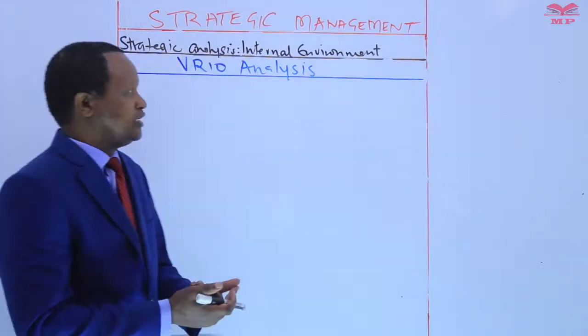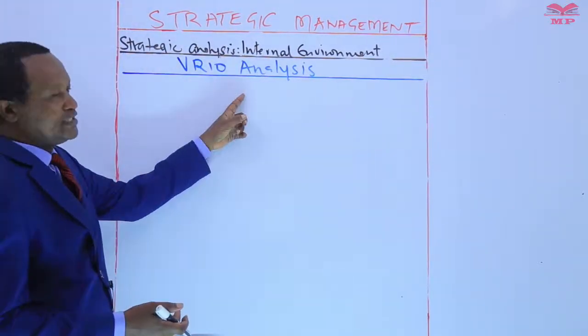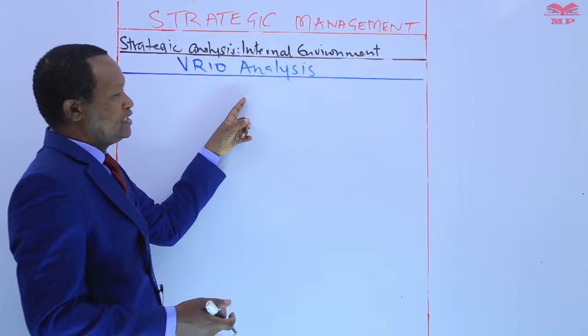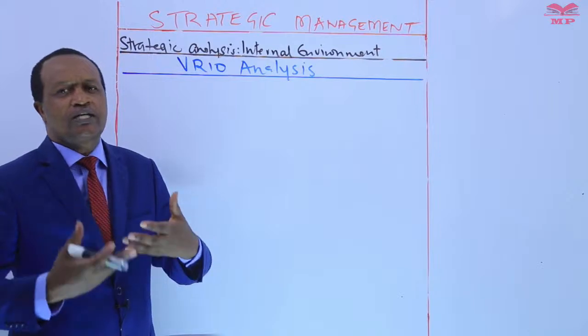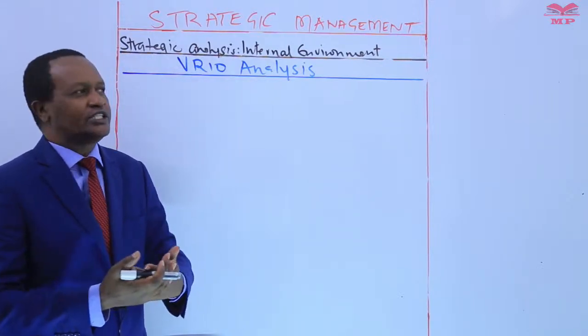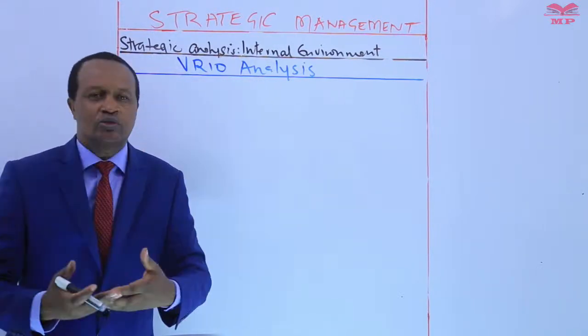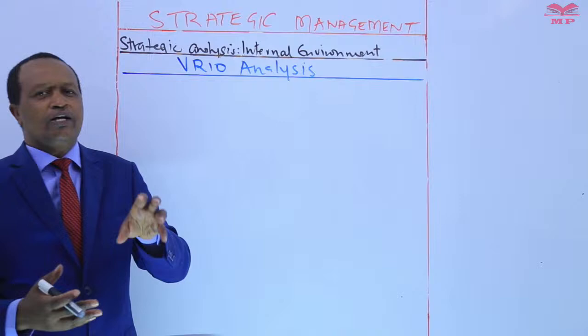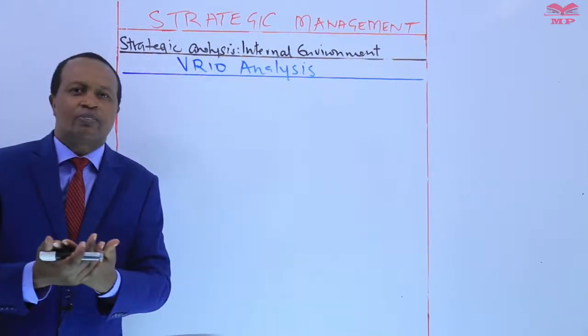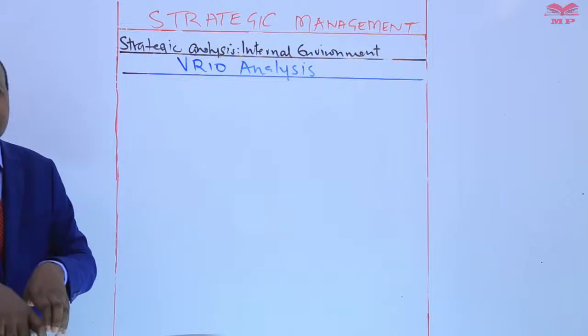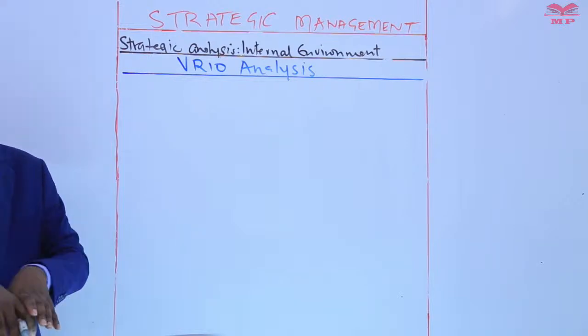The VRIO analysis is a framework that organizations can use as a strategic analytical tool to help them assess the competitive potential of their internal resources and capabilities.